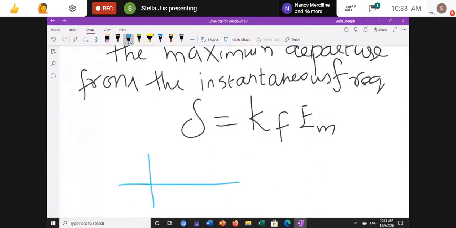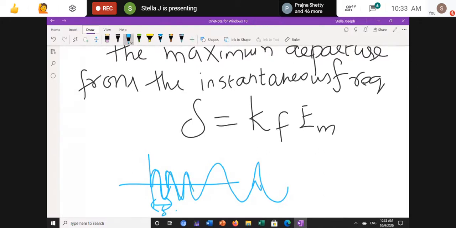That means if the frequency is like this, there is one departure, then again the next, then a third departure, a fourth departure. For that, it was named deviation. How many departures are there?